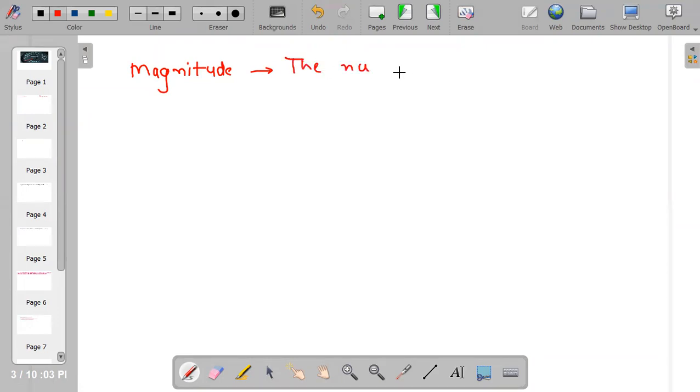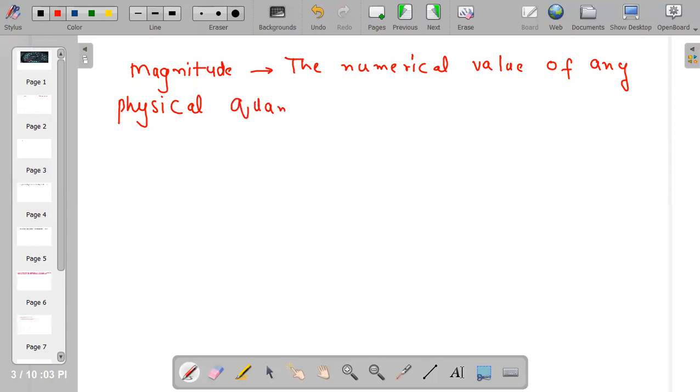What is a numerical value? The numerical value of any physical quantity means that you can explain anything by number.